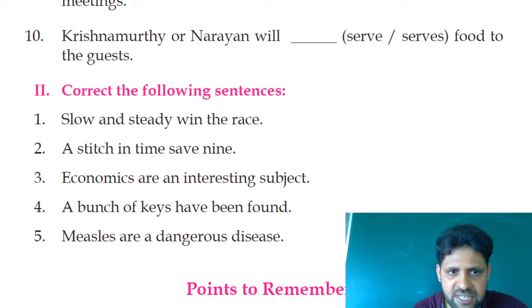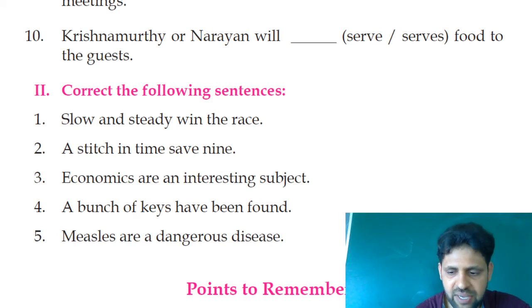Is required. Neither Gopal nor Suresh attends our meetings. Neither Gopal, singular subject, nor Suresh means not this, not that. So it takes a singular verb. So attends, not attend.